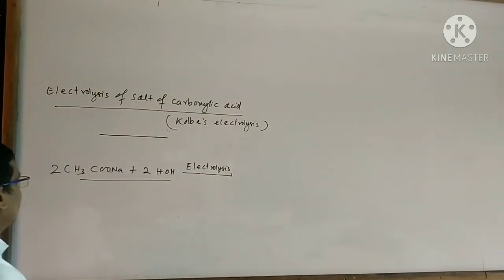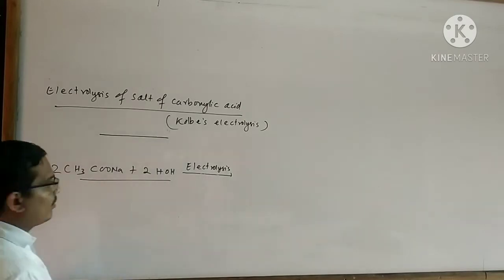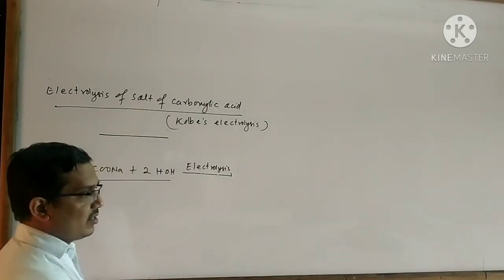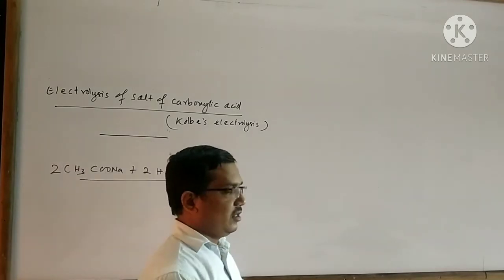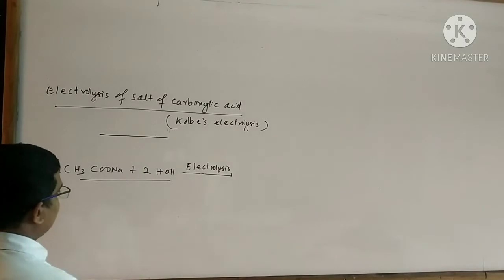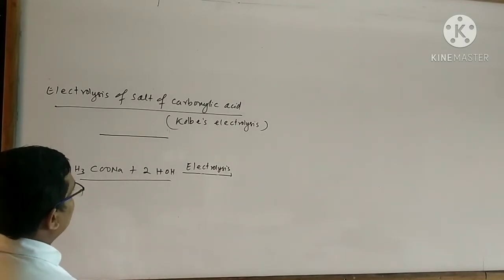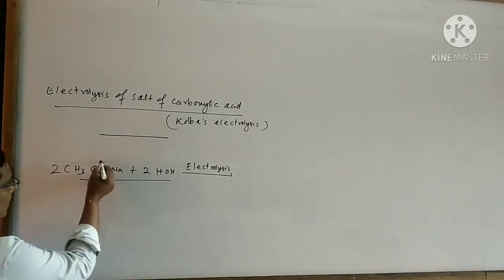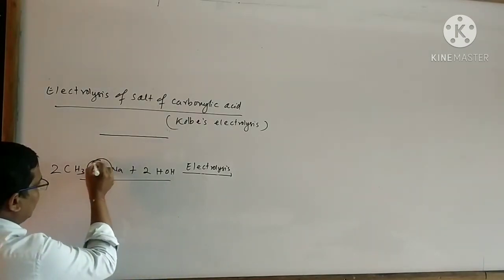An alkane is formed. There is a special mechanism for Kolbe's electrolysis. The mechanism is how the reaction proceeds. But I want to draw the tricks on how to remember this reaction. At first, remove the carbon dioxide like this.